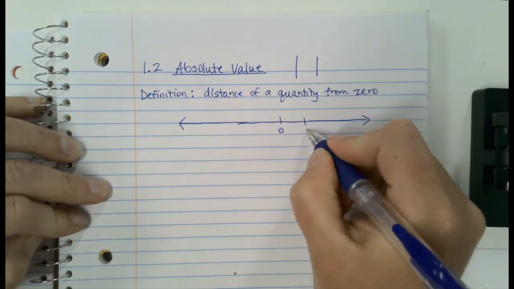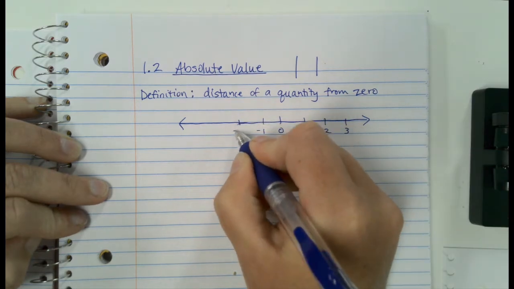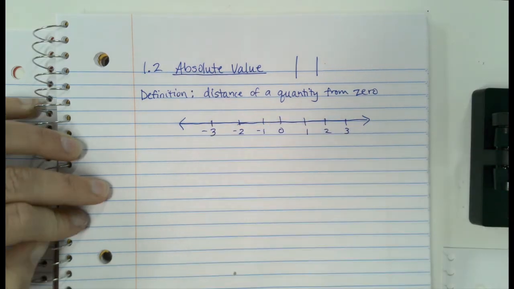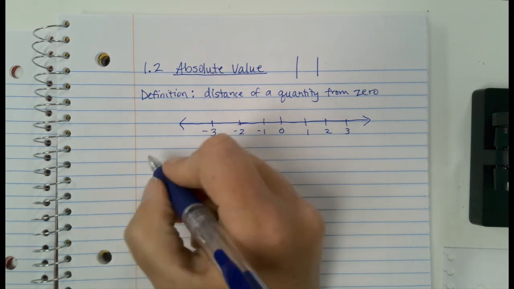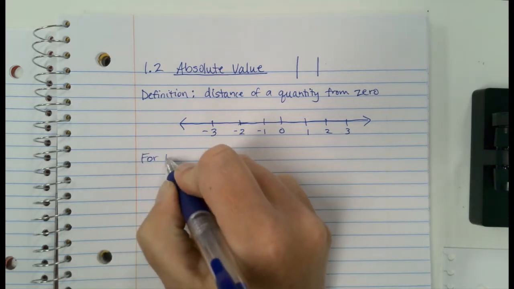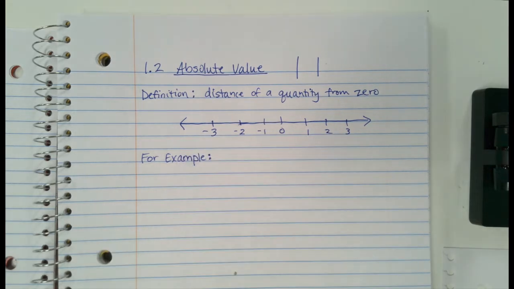That's going to go to positive 3 and negative 3.